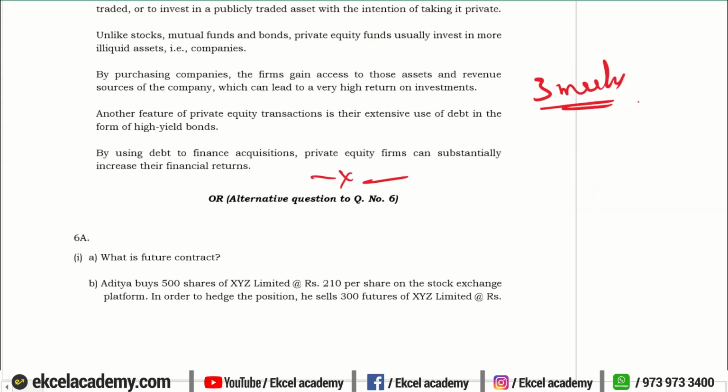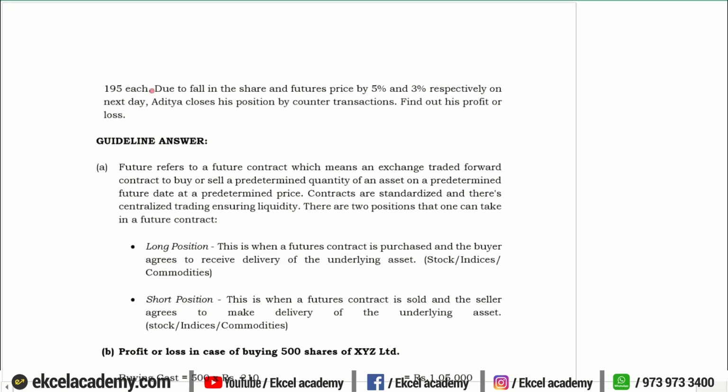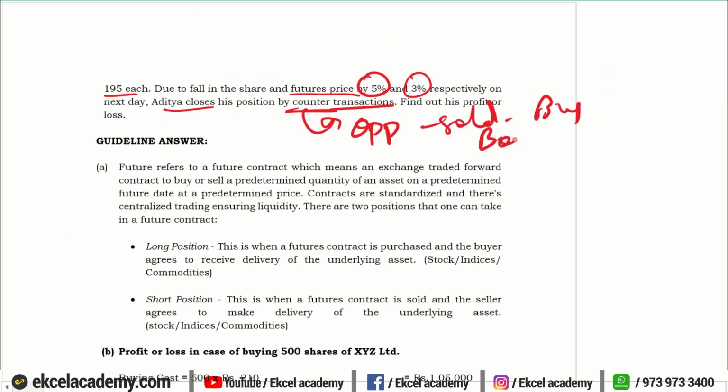Right? Next, last question. What is a futures contract? And they're given a practical question where Aditya buys 500 shares of XYZ Limited at 210 per share, and to hedge his position, he has sold 300 futures at the rate of 195 each. Now, due to the fall in the shares and future price by 5% and 3%, he closes the position by counter transaction. Counter transaction means opposite. So if you have sold today, you will buy, and if you have bought today, you will sell. That is known as counter transaction.